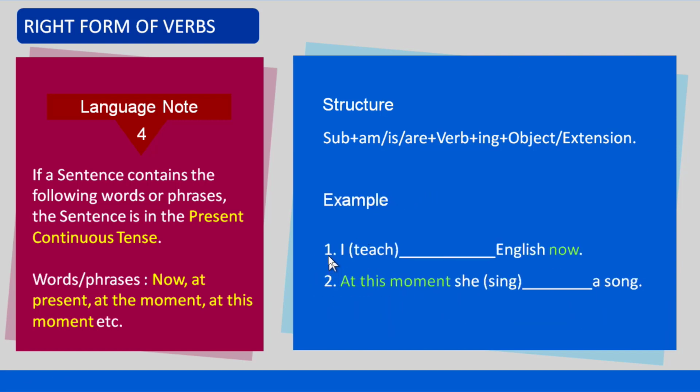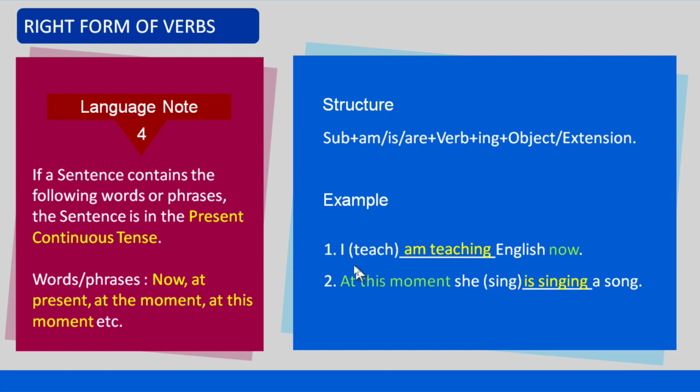Example: number 1, I teach English now. Number 2, at this moment, she sing a song. The first sentence contains the word now, and the second sentence contains the phrase at this moment. That is why these two sentences are in the present continuous tense.